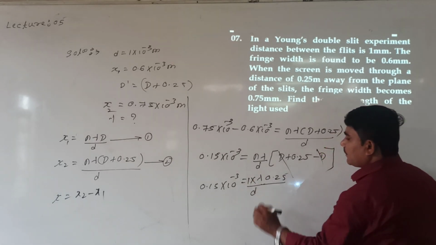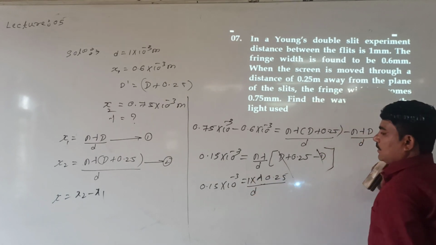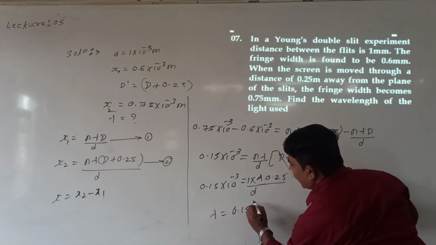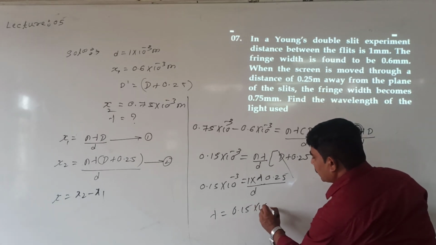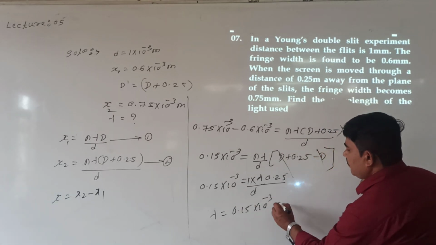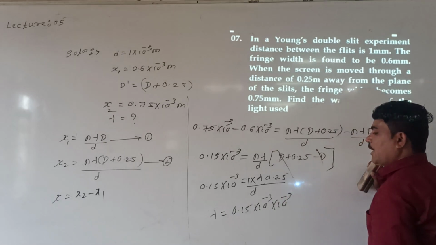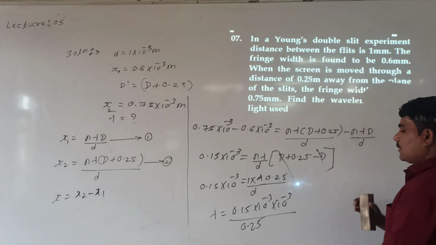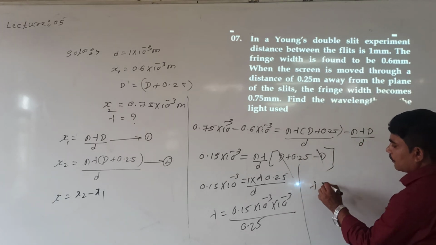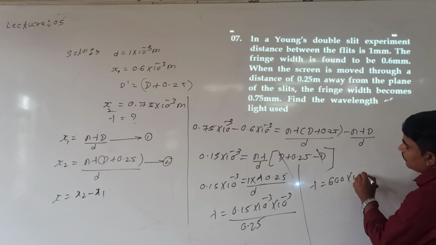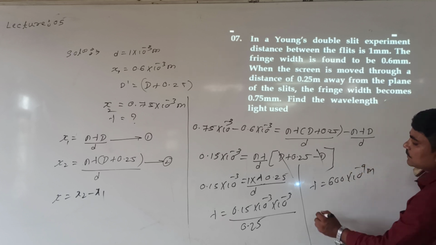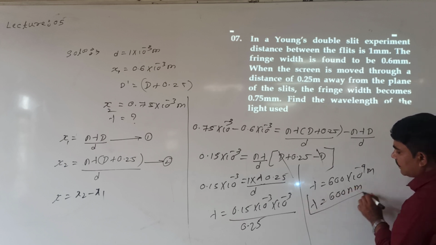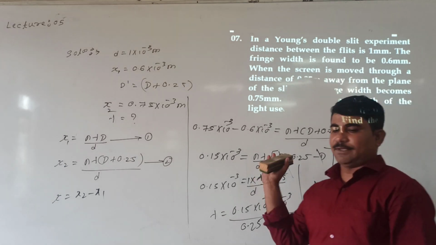Lambda is equal to 0.15 into 10 raised to minus 3, d is 1 mm, that is 10 raised to minus 3, whole divided by 0.25. If you solve this, lambda will be around 600 into 10 raised to minus 9 meter, or else lambda is equal to 600 nanometer. The wavelength of light used is 600 nanometer. This is an important numerical.